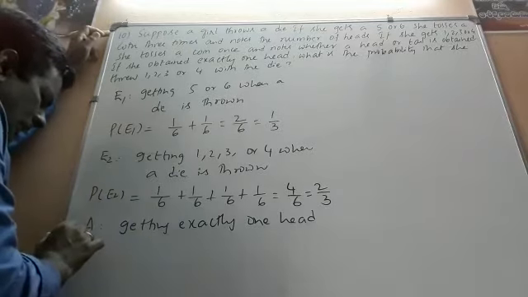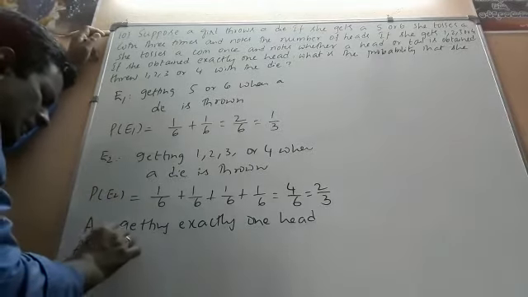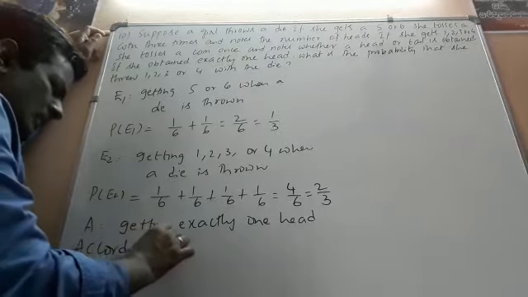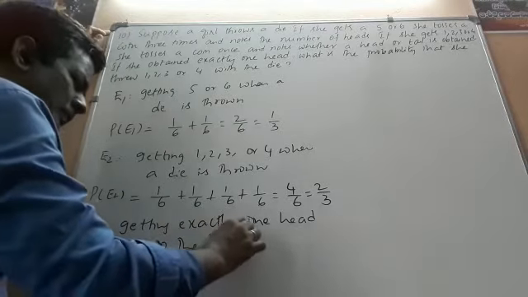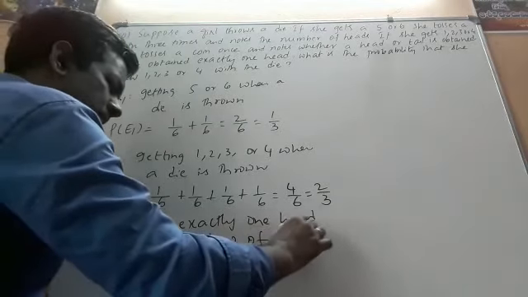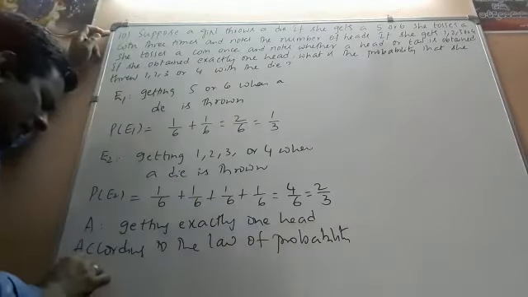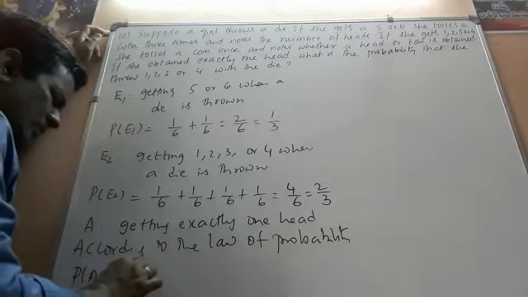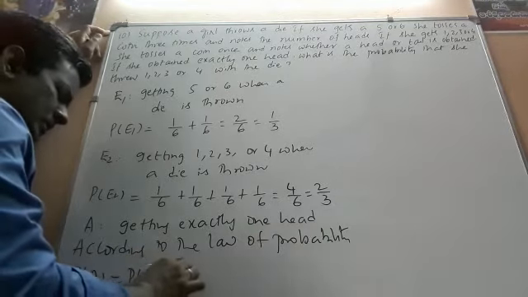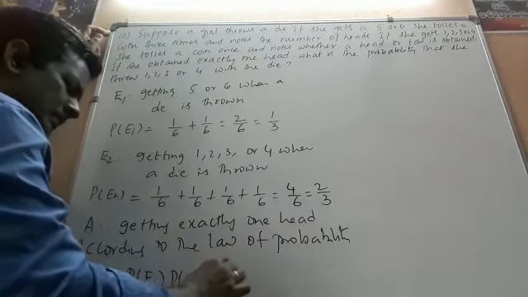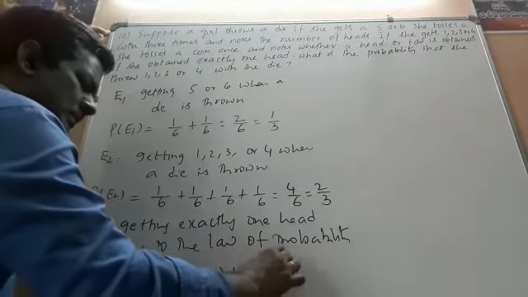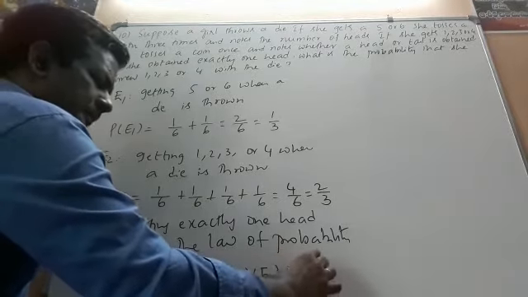According to the law of total probability, P of A is equal to P of E1 into P of A given E1, plus P of E2 into P of A given E2.